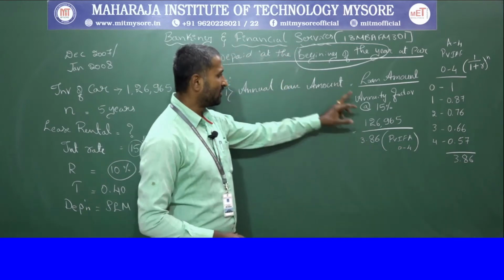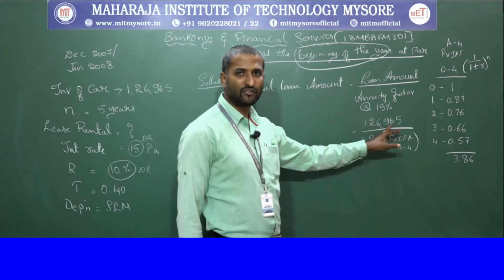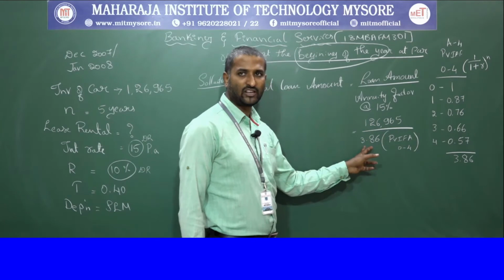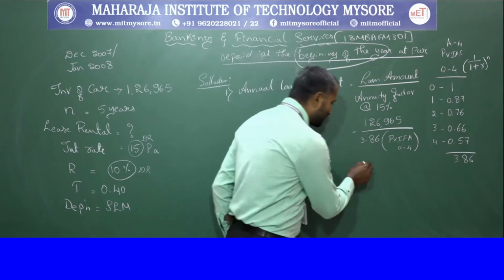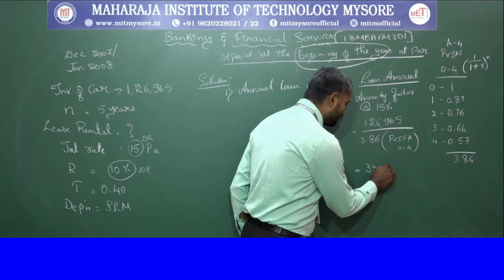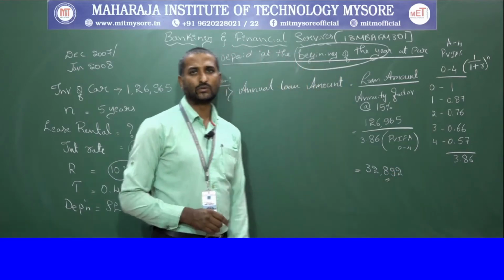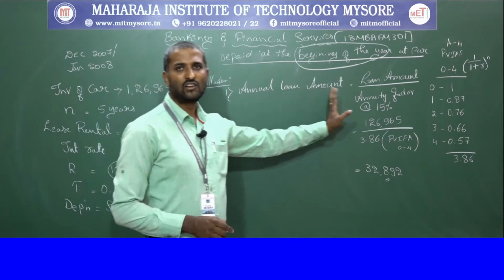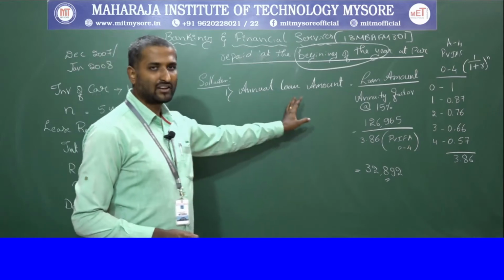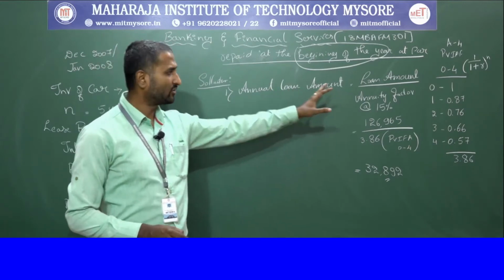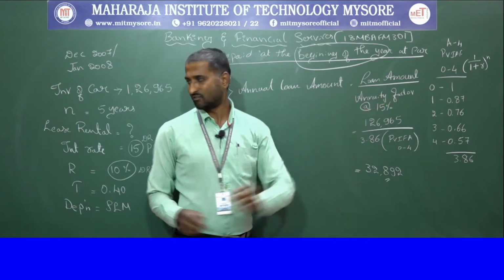So therefore, whatever loan amount we are considering, 1,26,965, we are dividing by the 3.86 present value factor. So therefore, we result with 32,892, which we consider as the annual loan amount. So hope you understand the calculation of annual loan amount. We have taken the loan amount and it should be divided by the annuity factor at whatever interest rate they have given per annum.